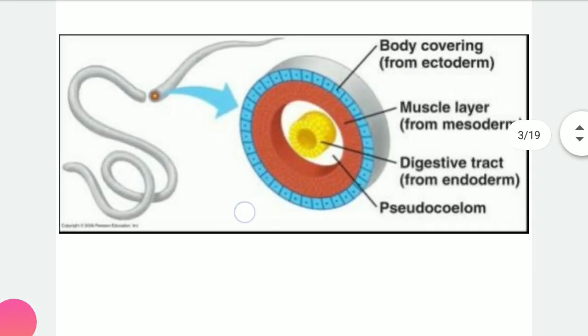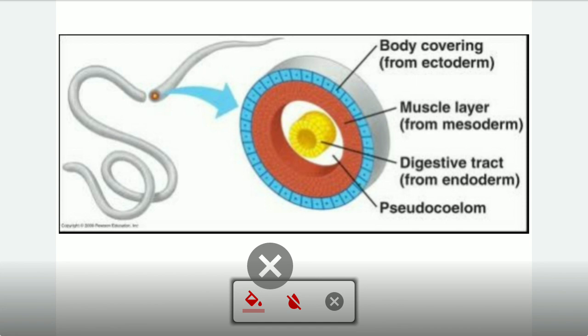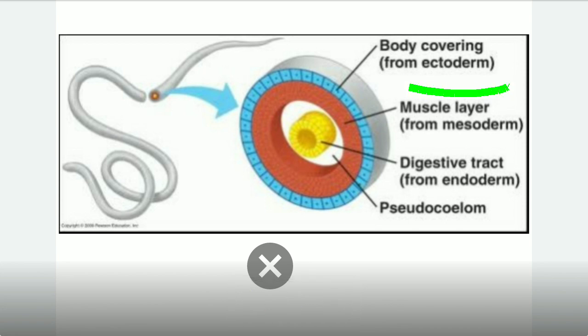See here, this is the body covering, which is the body wall, formed from the ectoderm, with the mesoderm forming the muscle layer, and the digestive tract, which is formed from the endoderm. And this is the pseudocoelom, the cavity.